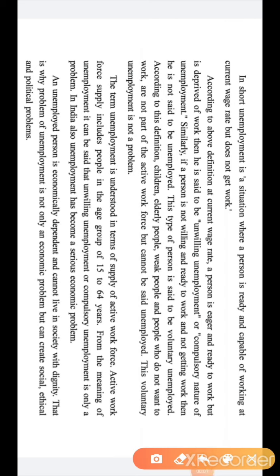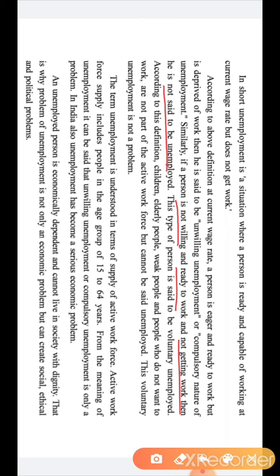Students, please pay attention here. Similarly, if a person is not willing to work, meaning he does not wish to do a job, and is not ready to work, and is not getting work, then he is not said to be unemployed. One person is sitting at home by his own wish, by his own desire, then that person cannot be called unemployed.